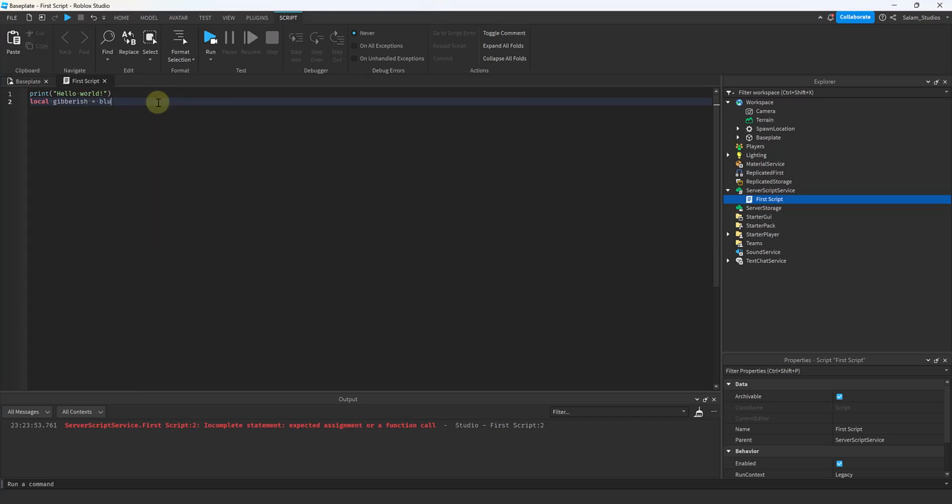If we type in just blue blah blah, it will encounter an error because it only accepts four data types: either strings, which are between quotation marks, or numbers, such as 1, 2, 4, 6, 1231, right? Or booleans, and there are two booleans, true and false.